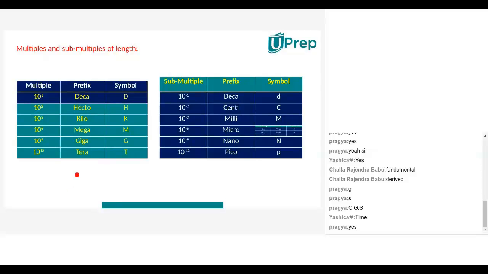Nana, see here. These are called multiples and these are called what, Nana? Submultiples. And whatever prefix names are there, you have to remember, Nana. In the next session, I will ask you what you mean by deca, what you mean by deci. Here deca is 10 power minus 1, you have to correct it. It is deci, Nana. D-E-C-I. Correct it, Nana.